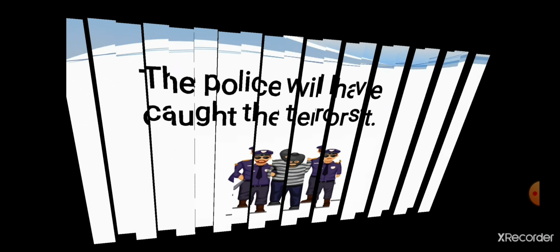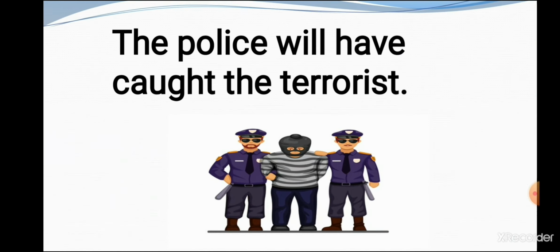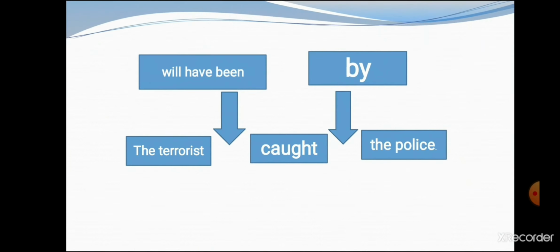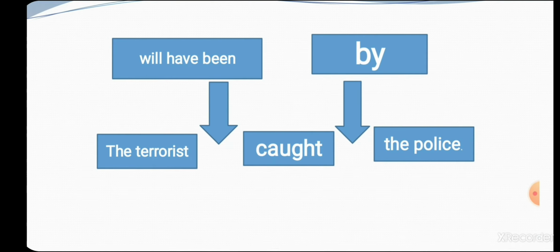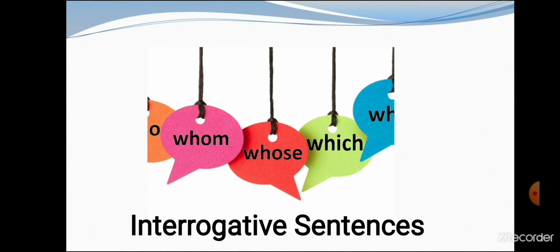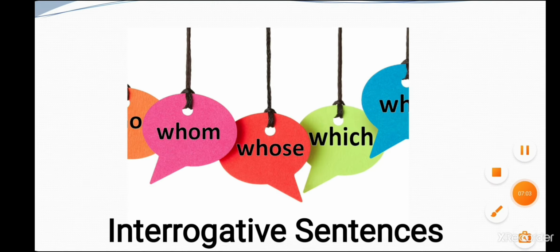Okay, then students, next one: the police will have caught the terrorist. Then how can we change? The terrorist will have been caught by the police. Okay, like this students, we can change these types of sentences.